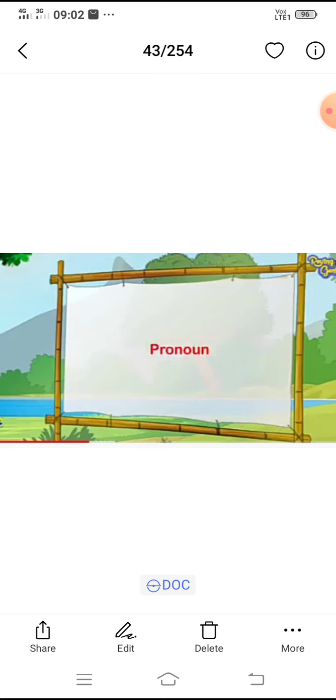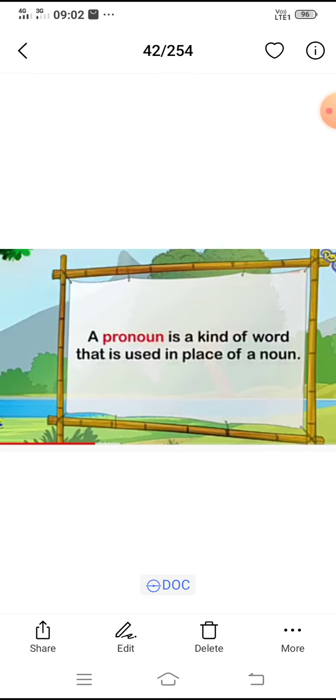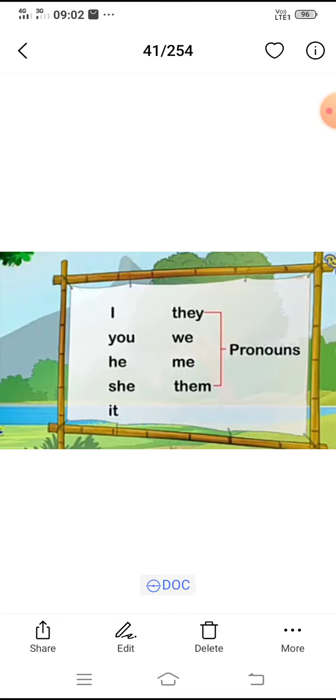Then what is a pronoun? A pronoun is a kind of word that is used in place of a noun. Instead of a noun, we can use some other words. They are known as pronouns. Examples are I, you, he, she, it, they, we, me, them. These are some of the examples for pronouns.